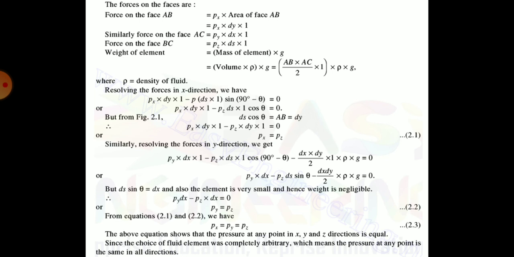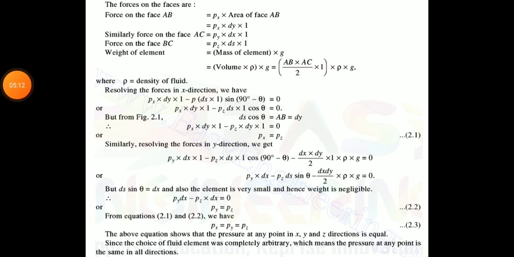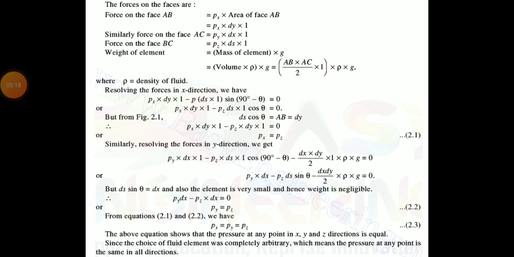But from the figure, ds cos theta is equal to AB, and AB is equal to dy. Therefore, Px into dy into 1 minus Pz into dy into 1 is equal to 0. Therefore, Px is equal to Pz. This is resolving the forces in x direction, that is Px is equal to Pz.